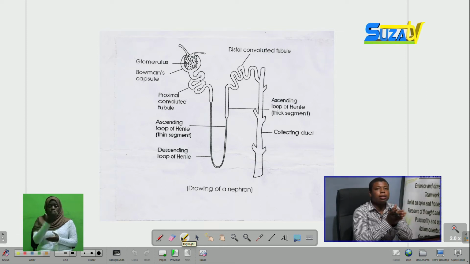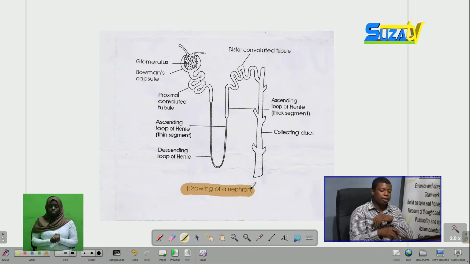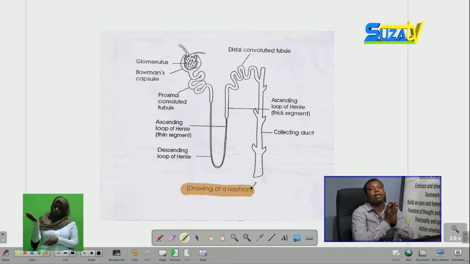This here is a diagram of the nephron found in the kidney. In answering a diagram question, first of all, the title should be shown, that is, the drawing of a nephron. Also, there are a few parts which must be labeled.